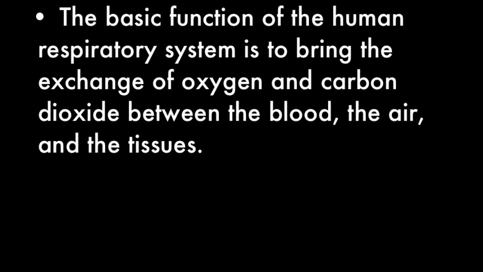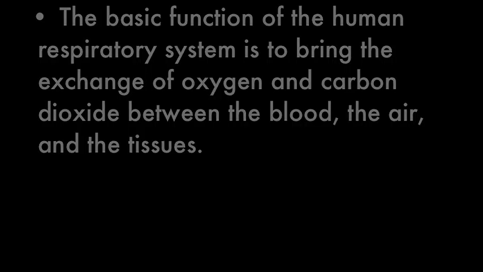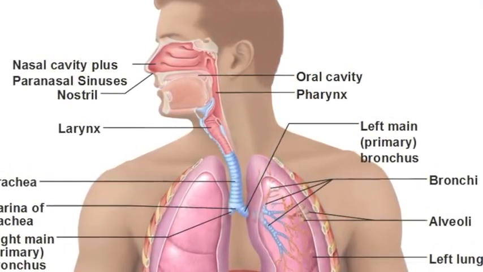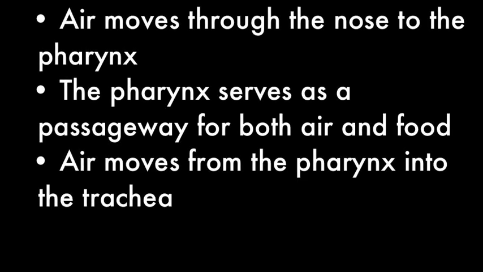The basic function performed by the human respiratory system is to bring about the exchange of oxygen and carbon dioxide between the blood, the air, and tissues. The respiratory system consists of the nose, pharynx, larynx, trachea, bronchi, and lungs. Air moves through the nose to a tube at the back of the mouth called the pharynx, or throat. The pharynx serves as a passageway for both air and food. Air moves from the pharynx into the trachea, or windpipe.